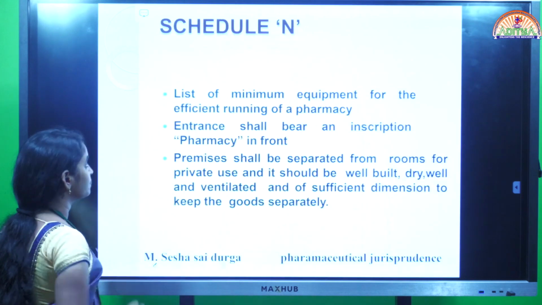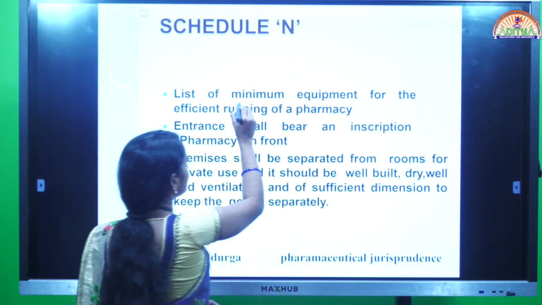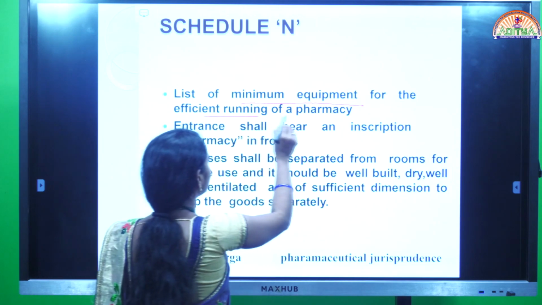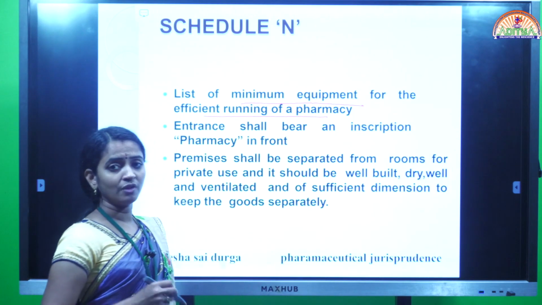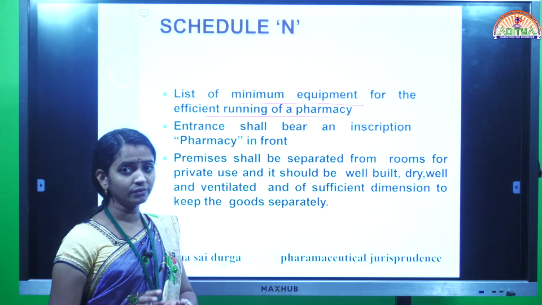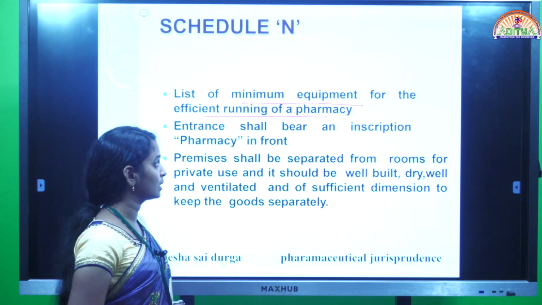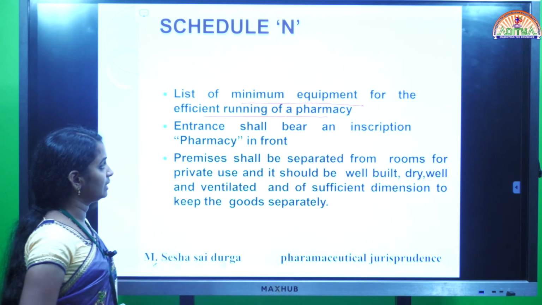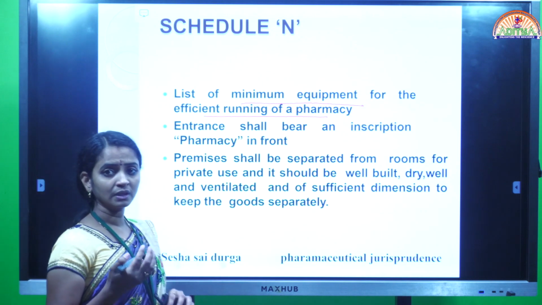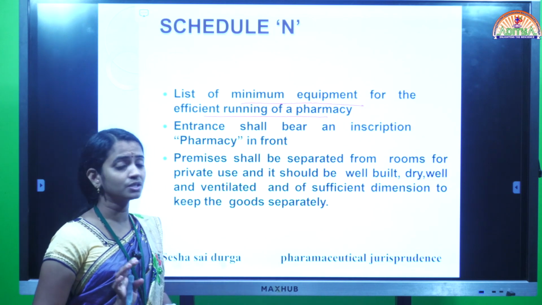And the next one is schedule N. Schedule N contains minimum equipment for the efficient running of a pharmacy. Pharmacy means drugstore. While maintaining a drugstore, what equipment is required for the smooth and efficient running of the pharmacy is given under schedule N. Also some conditions or regulations regarding the maintenance of the pharmacy are given under schedule N.